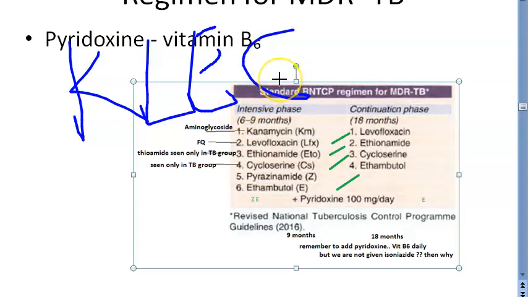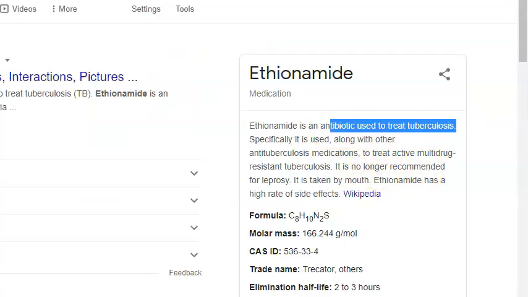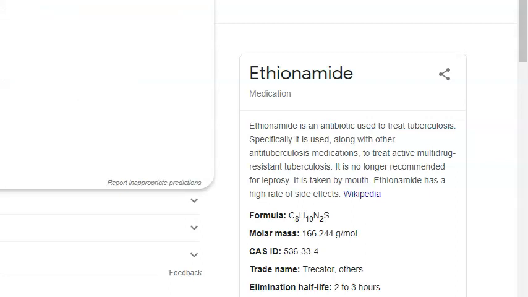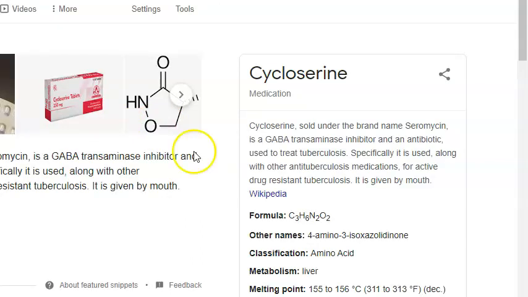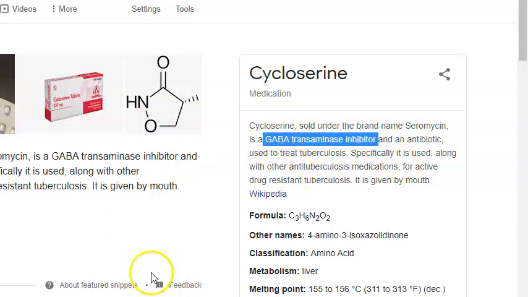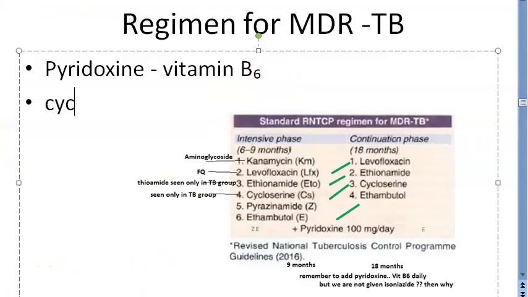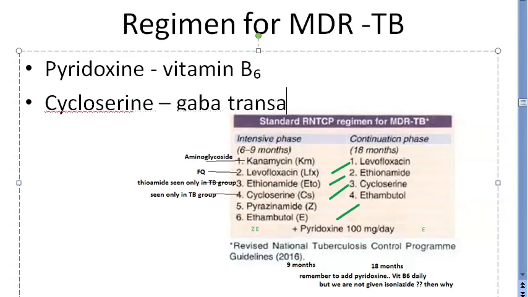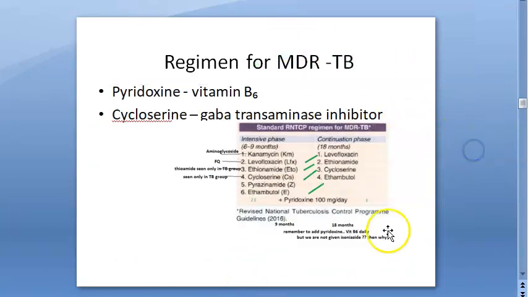C is cycloserine. Again, it is seen only in tuberculosis. Cycloserine, why do I feel I have seen it somewhere else? See, ethionamide is an antibiotic used to treat tuberculosis. What about cycloserine? Cycloserine is a GABA transaminase inhibitor and an antibiotic. It is used to treat tuberculosis. So let's write that here: cycloserine is a GABA transaminase inhibitor. Okay guys, so now you have understood multi-drug resistant tuberculosis treatment. That's it for now in this video.